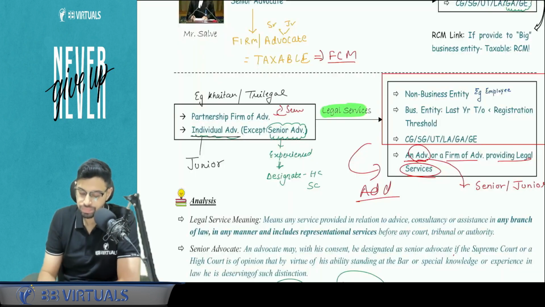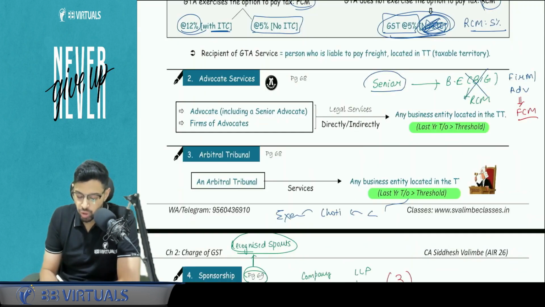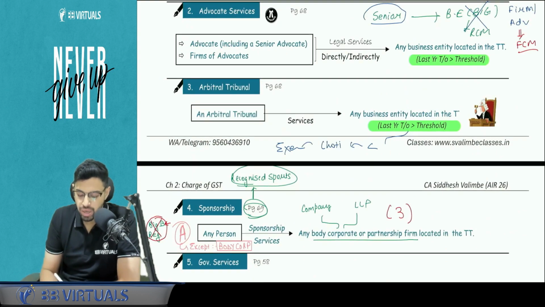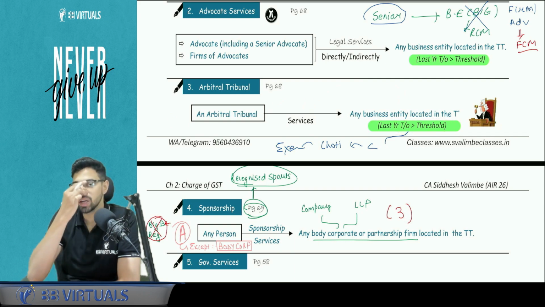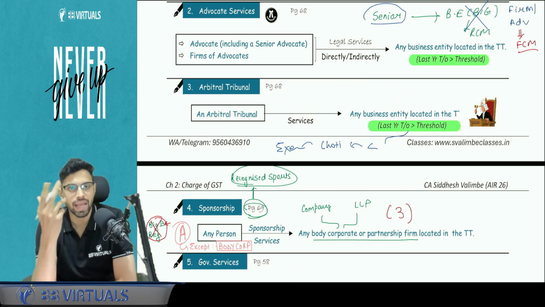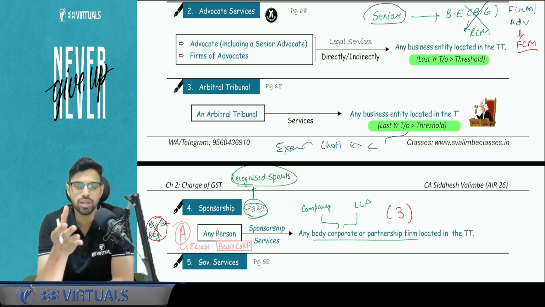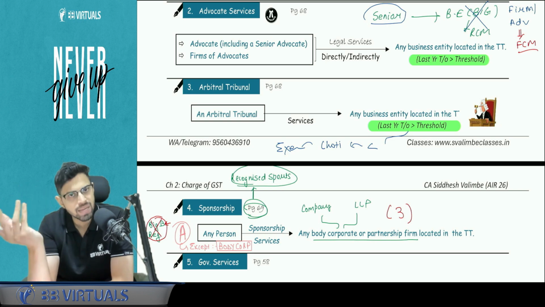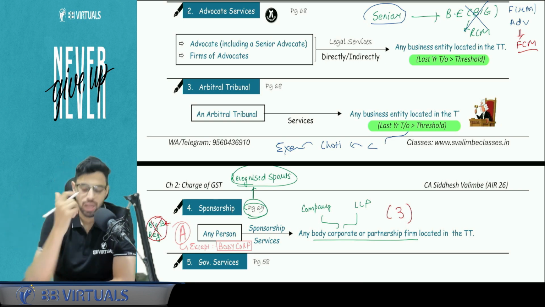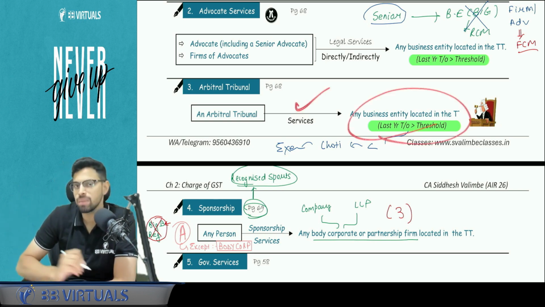Pay attention. Advocate and arbitral tribunal. First, arbitral tribunal giving services to any business entity. Now I have made a noting that this is a big business entity, meaning the last year turnover is more than threshold. How come I can make this noting? Because if the last year turnover is less than threshold, then in any case the service is exempt. The question of RCM, FCM will not come. So RCM will be applicable only when it is a big business entity.